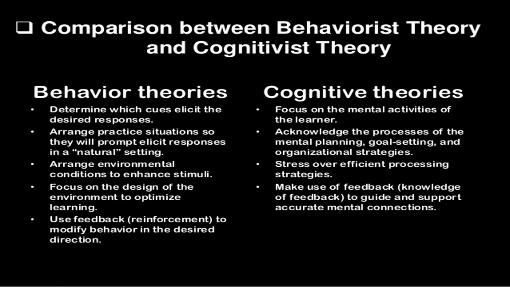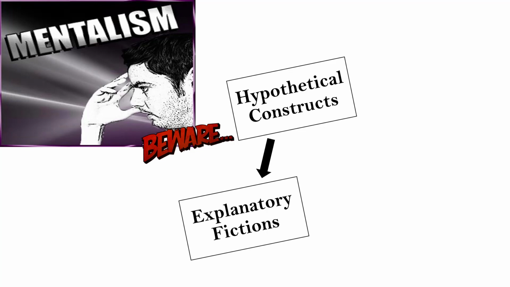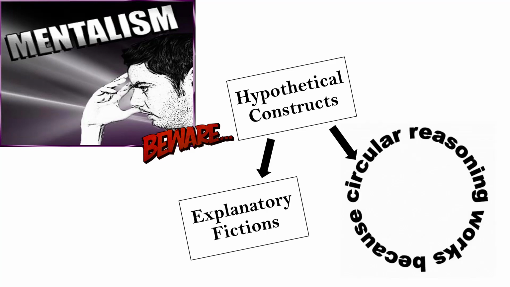I do want to take a second and talk about one of the main differences between behavior theories and cognitive theories, and that is the cause of behavior. For behavior theories, the cause of the behavior is in the environment, whereas for cognitive theories, the cause of behavior is due to some type of mental activity of the learner. Now, Skinner urges us to use caution when we attribute behavior to a mental process, because we can't see or measure mental processes. So he calls these hypothetical constructs. And if we're attributing behavior to something that we can't see or measure, then that results in what he calls an explanatory fiction. Also, it results in what he calls circular reasoning.